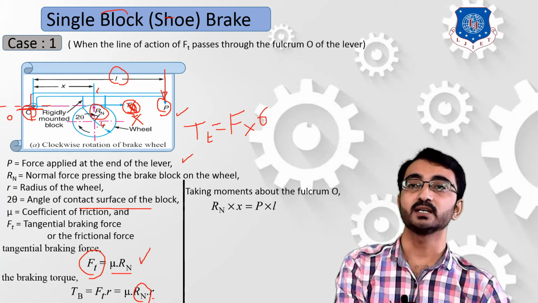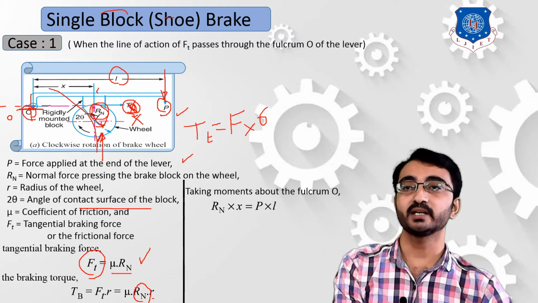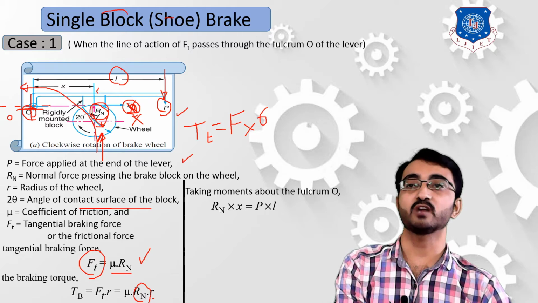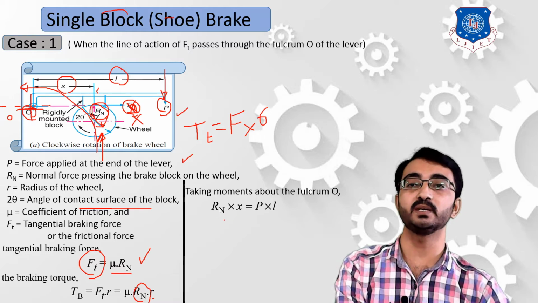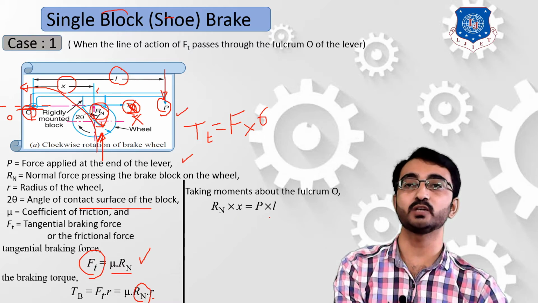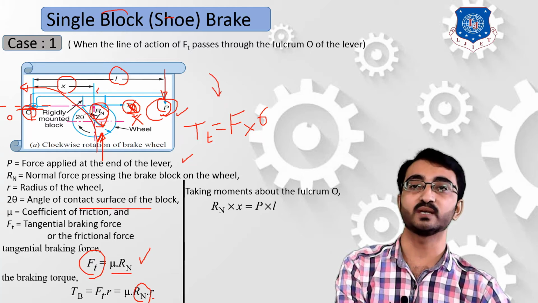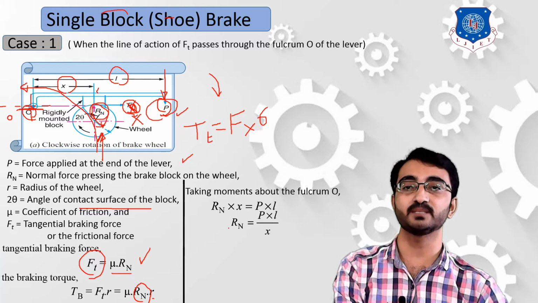Similarly, the Rn force acts in a vertical direction, so it tries to rotate this body in an anti-clockwise direction, with the distance x. So the equation will be Rn into x is equal to P into L, because Rn into x rotates anti-clockwise and the PL moment acts clockwise. From this we simplify that Rn is equal to P into L by x.